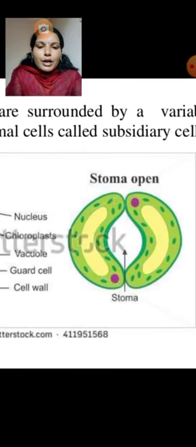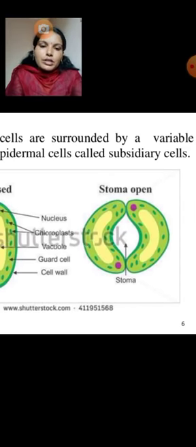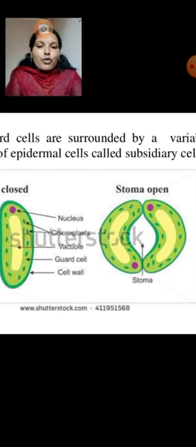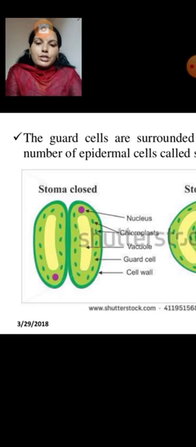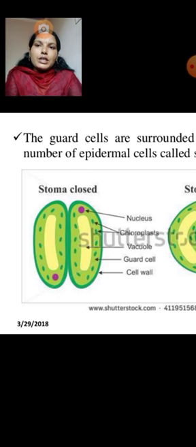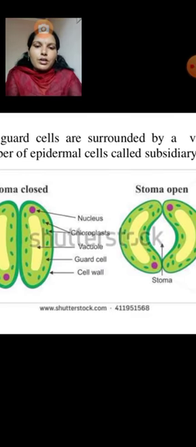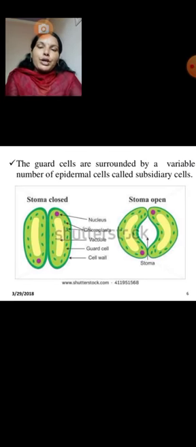Here, what is happening in the presence of light? When the sugars dissolve in water, the concentration is high, the osmotic potential is more negative, and the pressure potential increases, so the stomata open. In the flaccid state, the osmotic potential is less negative, the guard cells contract, and water transfers from the guard cells to the subsidiary cells, so the stomata close. So this is the starch and sugar hypothesis.